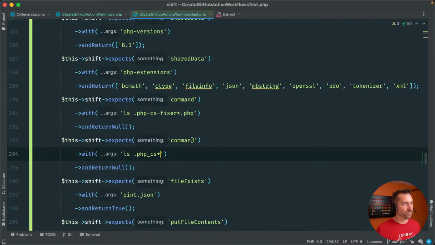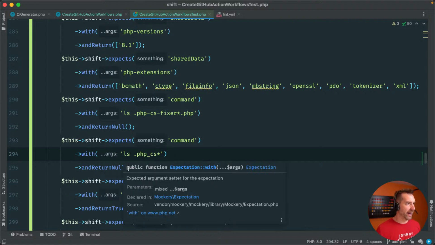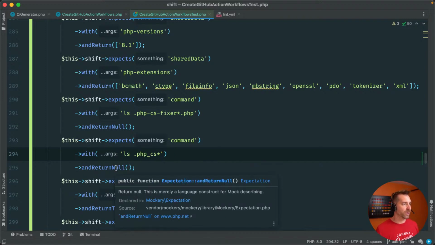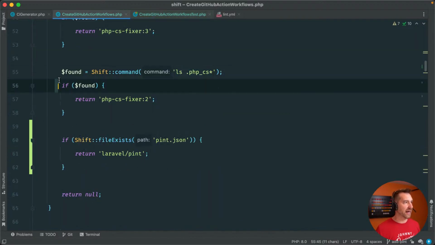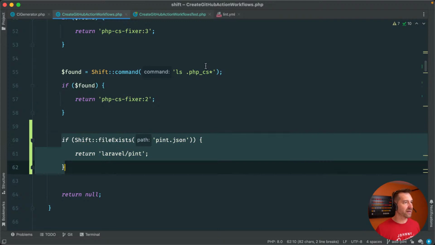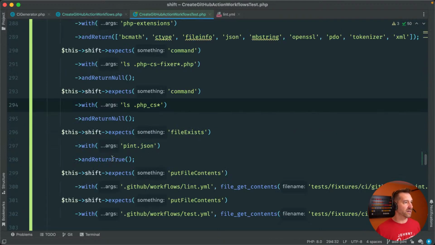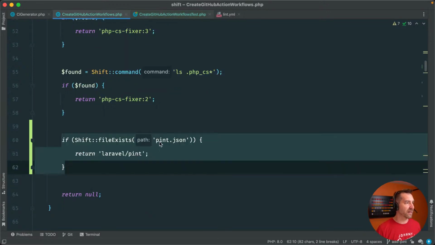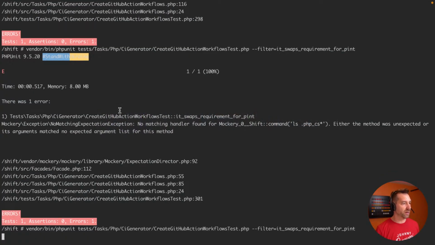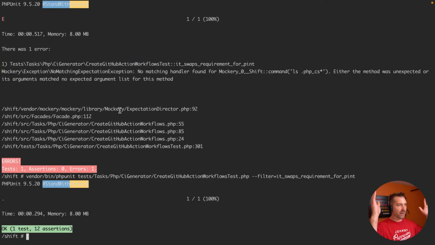So next it's going to run the command, it's going to call that, and in this case I would return null. And then finally that should allow us to get down to the next one, which is pint, and in this case it is going to return true. So that should trigger it to return Laravel/pint, and now we should get a better test case. And we do, we're passing now.